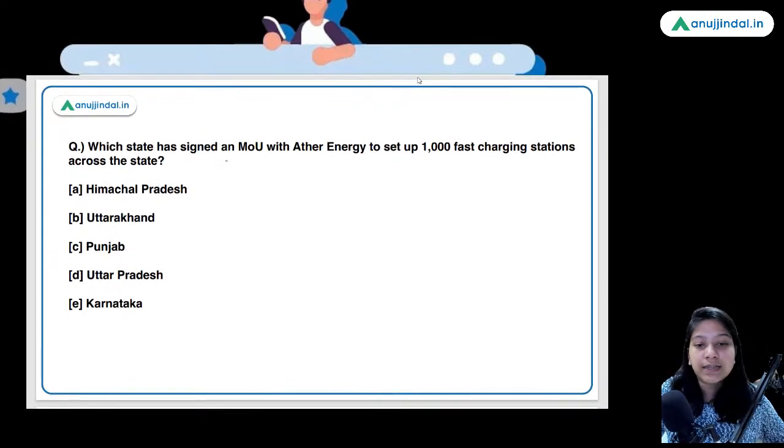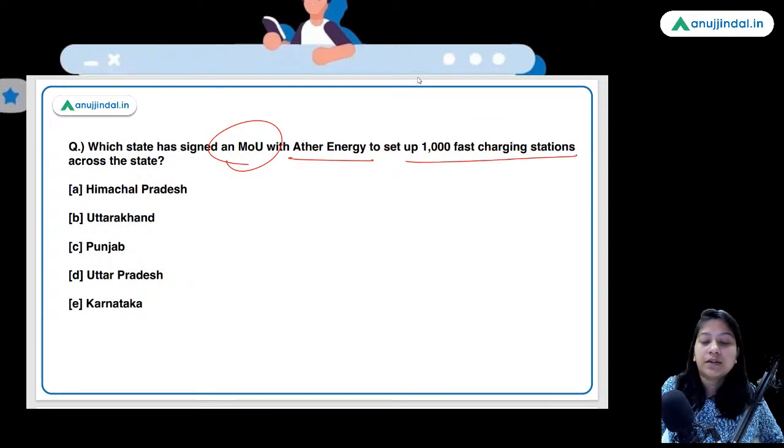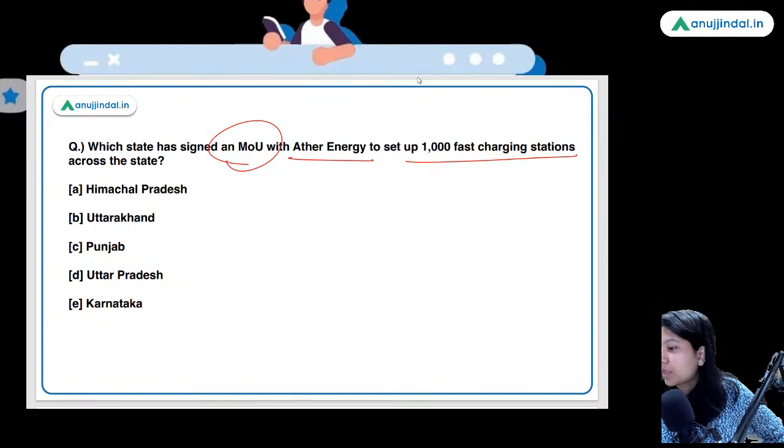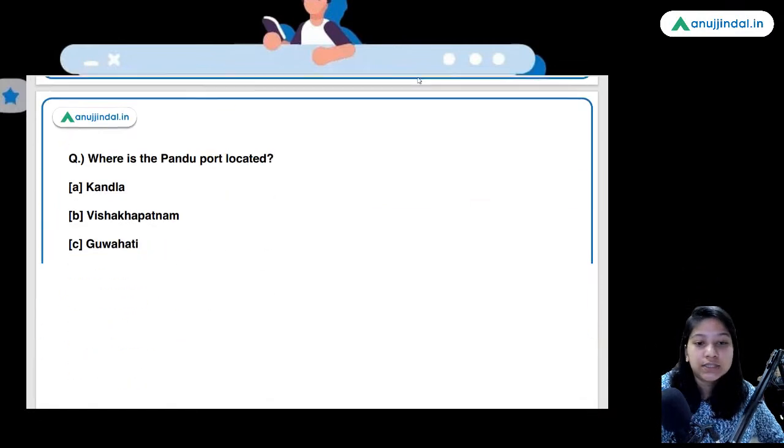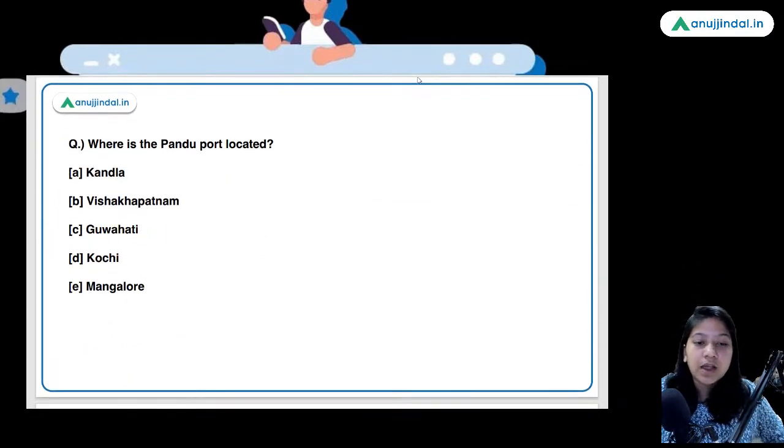Which state has signed an MOU with Ather Energy to set up 1,000 fast charging stations across the state? So here, guys, Karnataka is the right answer. Option E is the right answer. Chhattisgarh hai, not Jharkhand.